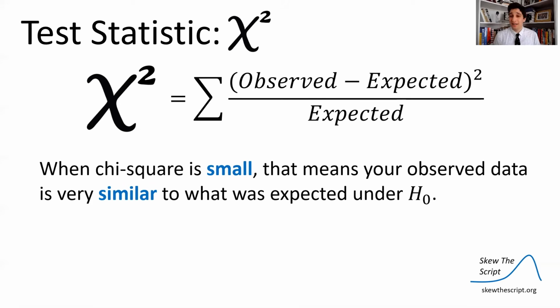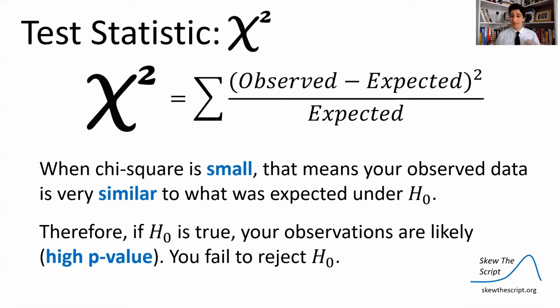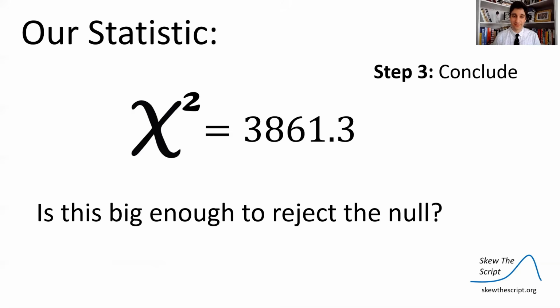When chi-squared is small, when this all adds up to something very small, that means the observed data was very similar to what we expected. The observed minus expected differences in the numerator are very small. We're getting very close to 0 up there. And so therefore, if the null is true, under that assumption, your observations were pretty likely because what you got was very close to what you expected. You're going to get a high p-value and you're going to fail to reject the null hypothesis.